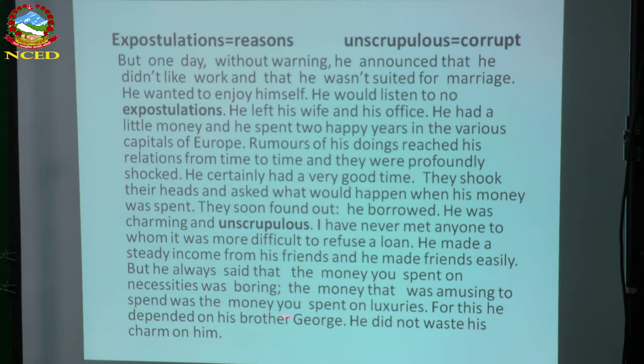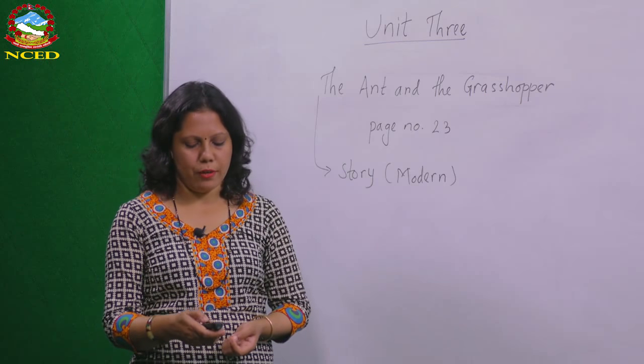So he had a very different life. It seems like his life is like that of a grasshopper. For this, he depended on his brother George. It means not only his friends. He used to ask money from George, his brother. He did not waste his charm on him. Tom never used to help George. Rather, George used to help Tom very often.